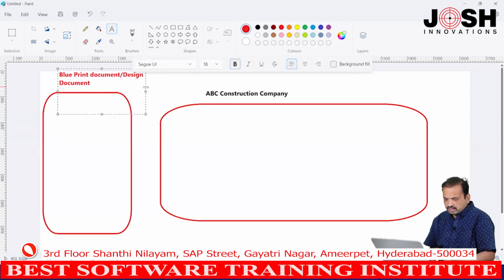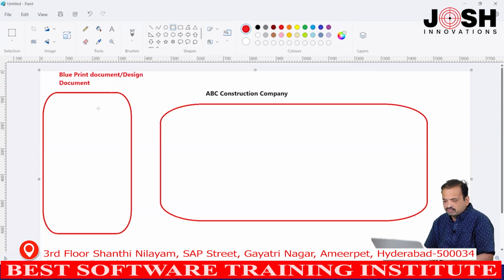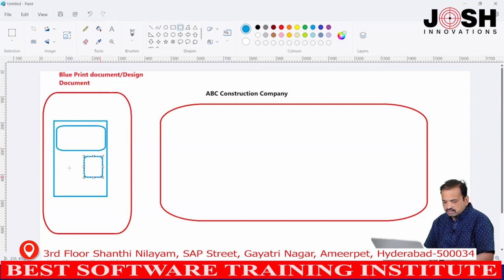And what will they do here? Here they will do some design of the building, some room designing, something like this. They will design on the paper.